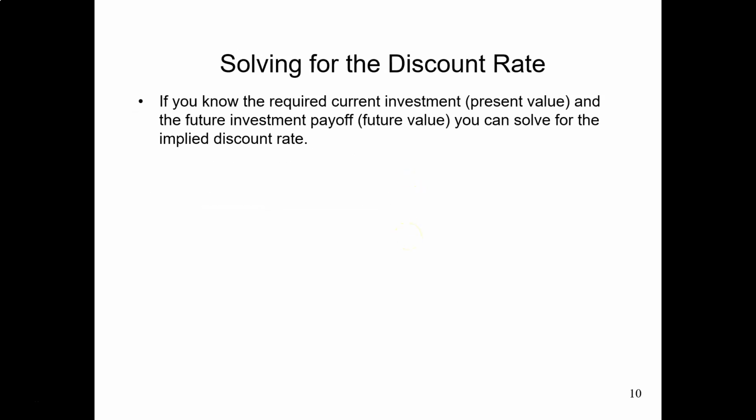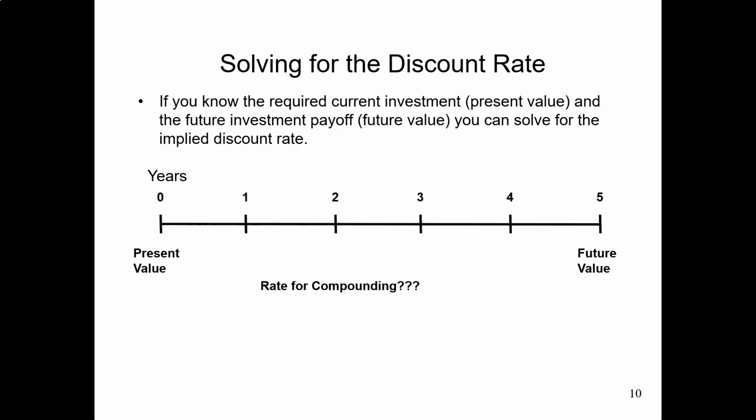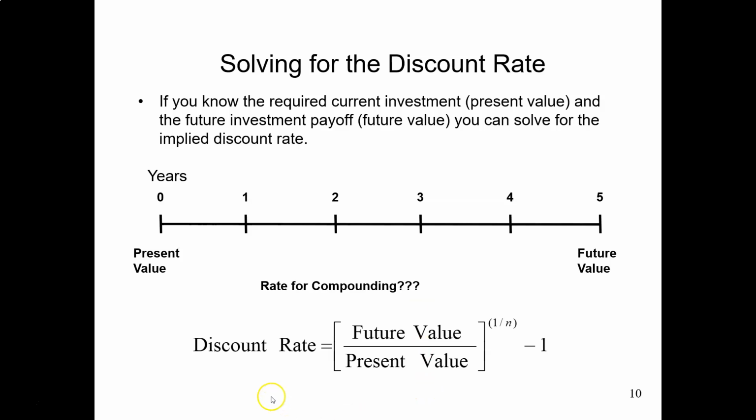Here is an example of calculating the discount rate. Suppose you know the future value of a cash flow 5 years after, and you know its present value. So now you know the present value, the future value, and the number of periods. We want to know the rate for this compounding calculation. We can change the previous equations to back out the discount rate. For this simple cash flow, the discount rate is equal to the future value over present value to the power of 1 over n, minus 1.